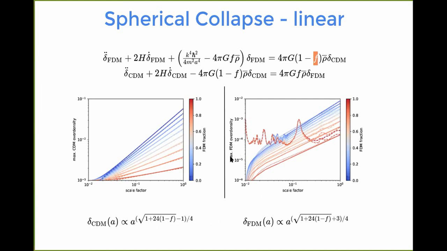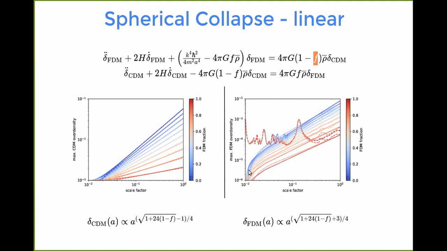And then on the other hand, you can look at the maximum fuzzy dark matter overdensity. So initially I said it cannot collapse, but as soon as the cold dark matter develops a deep enough potential, then indeed this potential can overcome the fuzzy dark matter Jeans scale, and then also fuzzy dark matter can collapse into that potential well, kind of like baryons collapse into the potential well of a fuzzy dark matter halo. And also here we have a linear prediction for at least the late time behavior that is shown in dotted lines, and then our numerical results in solid lines. And as we can see here, it again nicely follows the linear prediction.